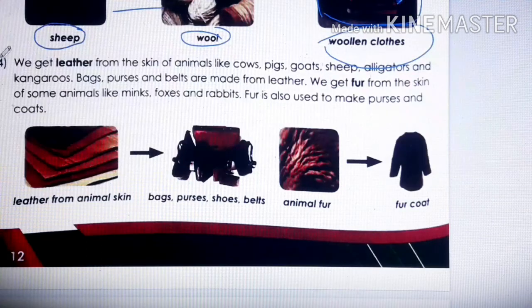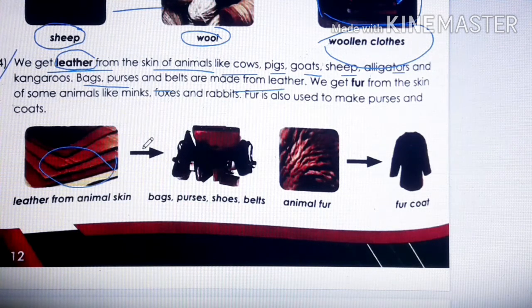Next, number 4, we get leather from the skin of animals. From where do we get leather? From the skin of animals like cows, pigs, goats, sheep, alligators, and kangaroos. From the skin, this leather is prepared. So with this leather, what can be made, children? Bags, purses, and belts are made from leather. You can see this is leather, and with this leather you can see bags, and shoes also.